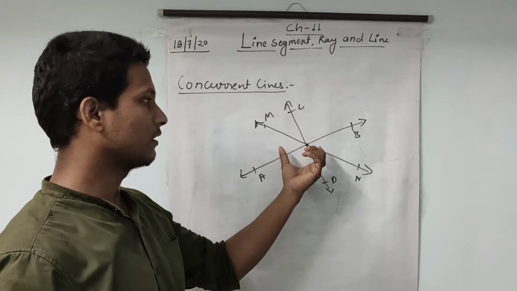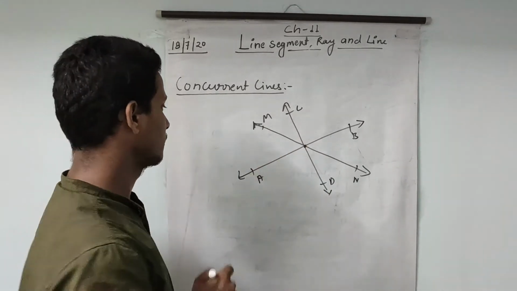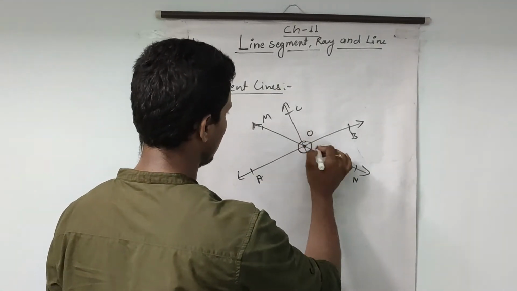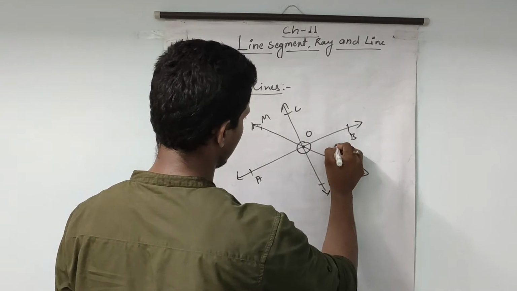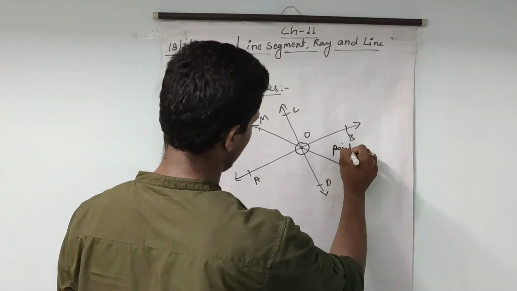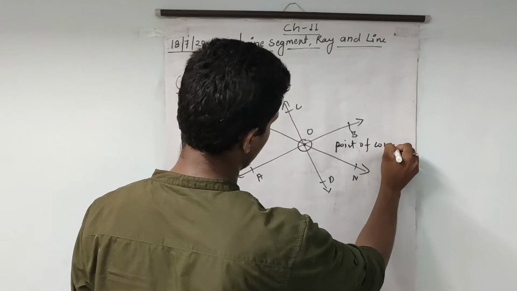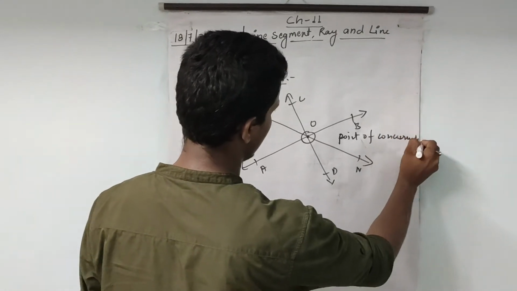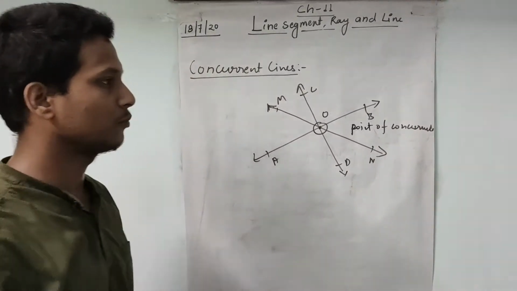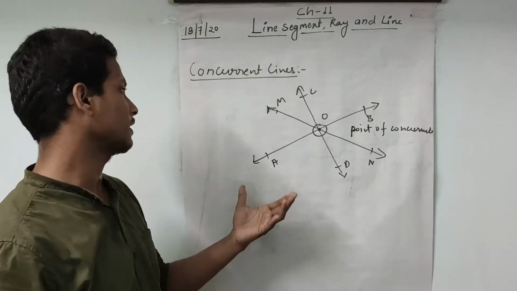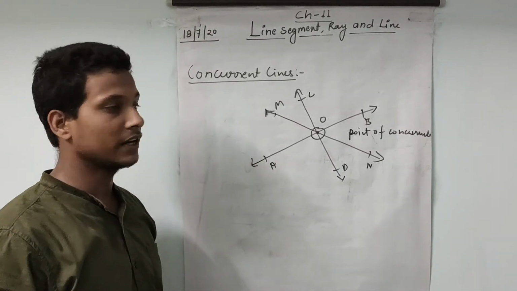This particular point O is called the point of concurrence.